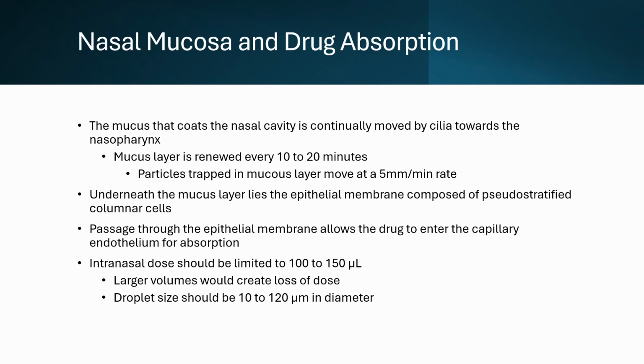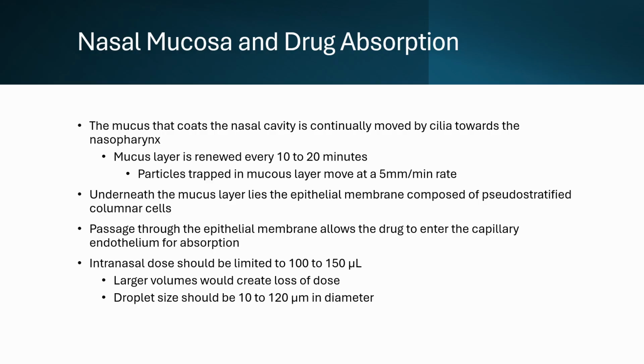Once the drug penetrates the mucus layer, the drug must then pass the epithelial membrane composed of pseudostratified columnar cells that are tightly bound to each other. The majority of drugs that are of low molecular weight and that are lipophilic pass through this membrane through passive diffusion. Once the drug passes through the epithelial membrane, it can then be absorbed through the capillary endothelium.